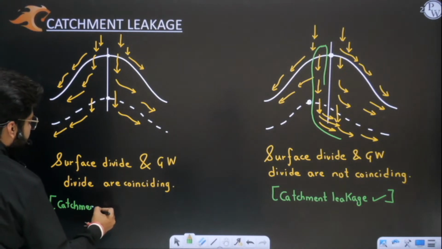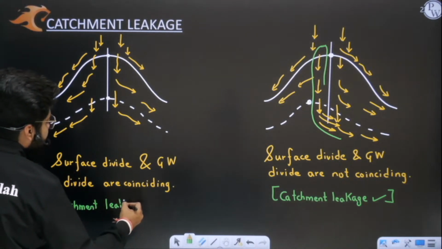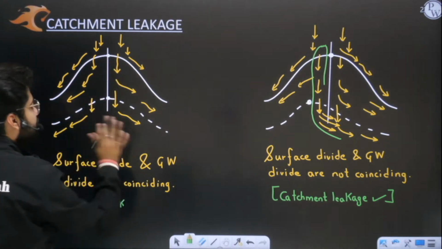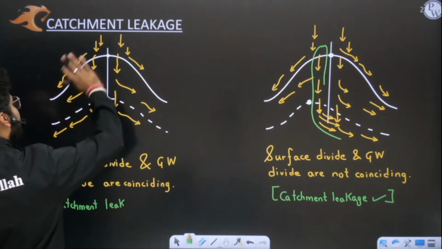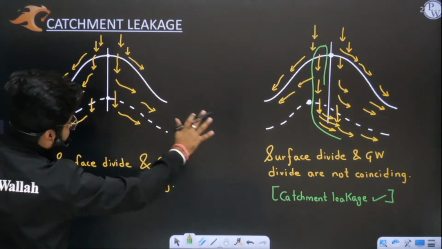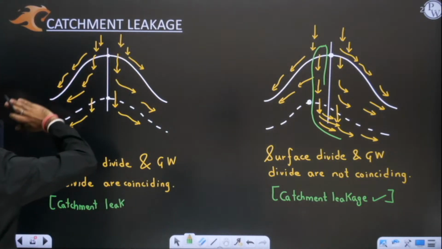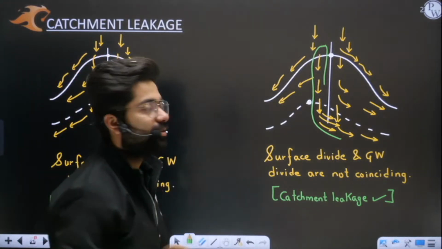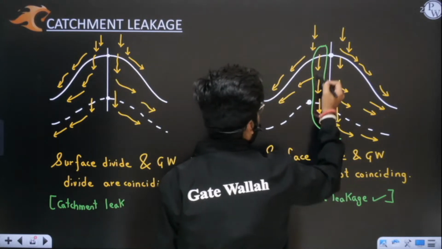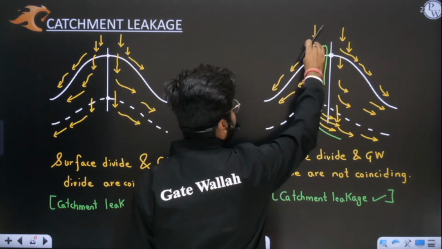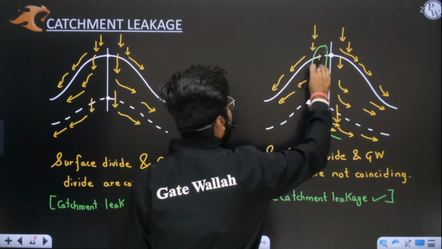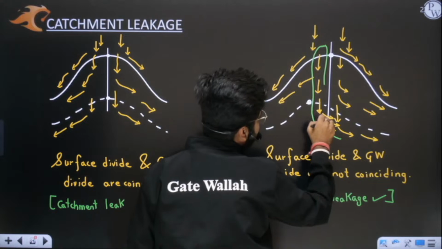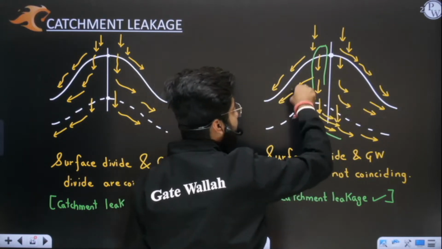But in this case, when the topmost point of surface and the topmost point of groundwater are coinciding, then no leakage will be there. Whatever water is falling on the right side will flow into the right catchment area, and whatever water is falling on the left side will flow into the left catchment area. No water will leak. Water leaks only when your surface and groundwater divides are not in line, because water which percolates deep inside the earth will join groundwater and flow to the right side, or it will leak into the other catchment.